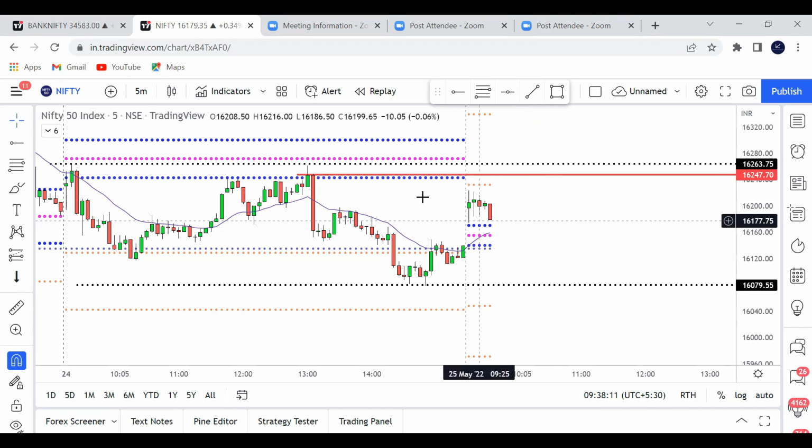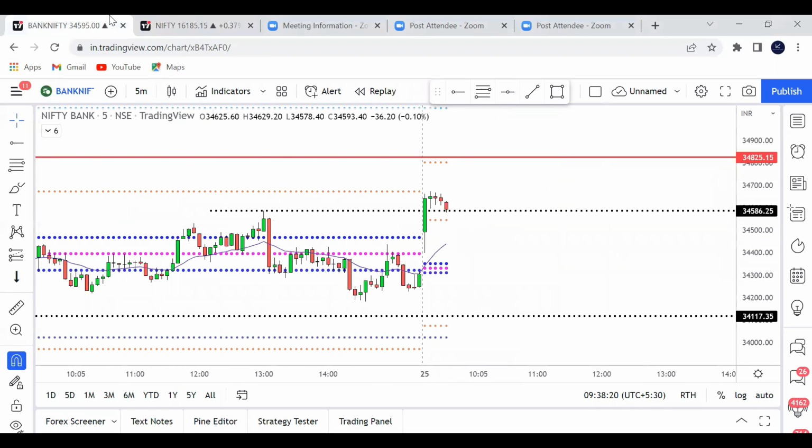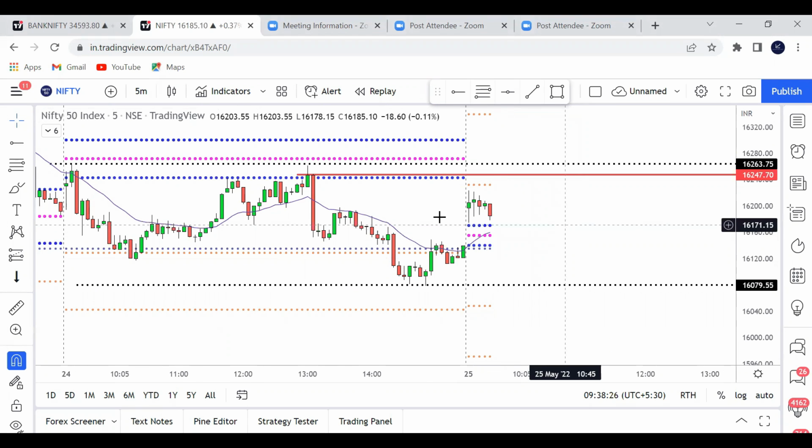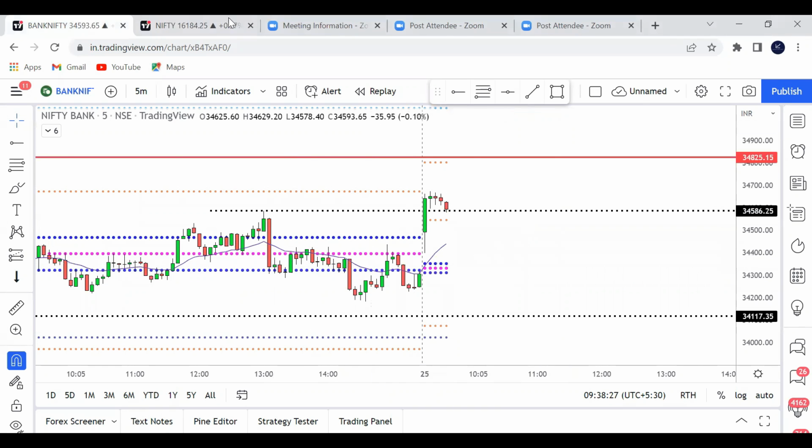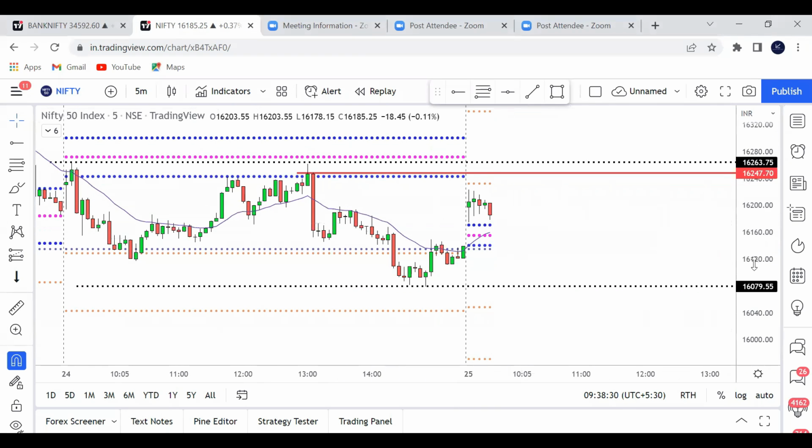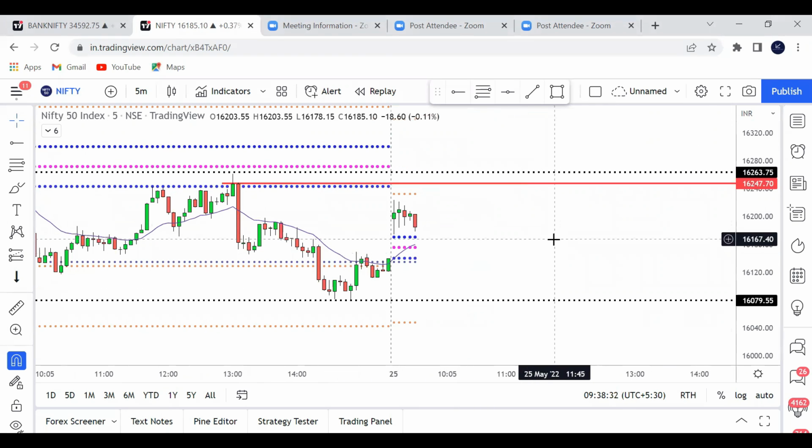If Nifty is breaking the CPR without any struggle, that means Nifty is weaker. You can start shorting the Nifty, but you have to wait till Nifty breaks the CPR, because CPR is kind of average in Nifty, right? Bank Nifty, it is kind of narrow, but here it is still a little bit average size. So you have to wait until it breaks the CPR.